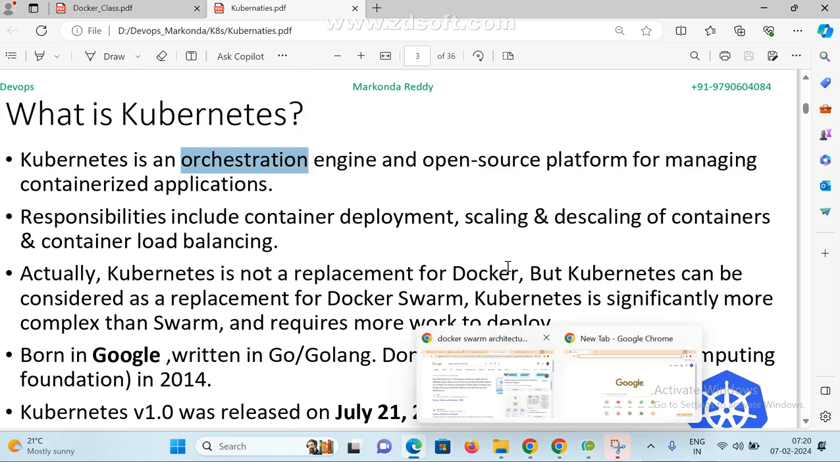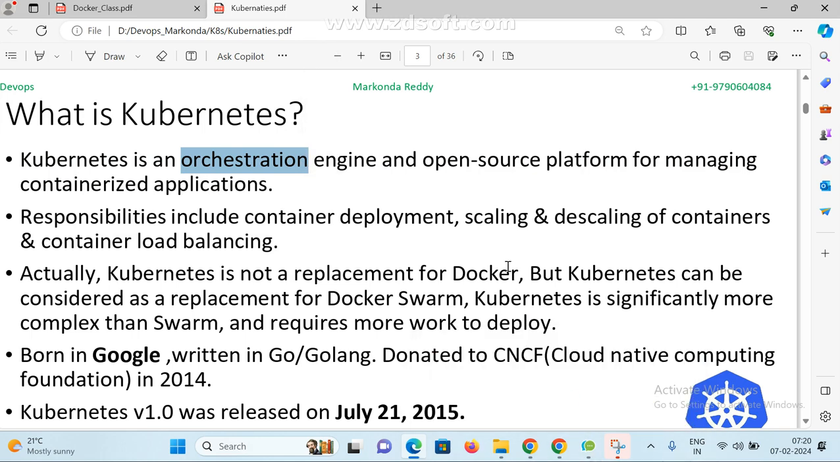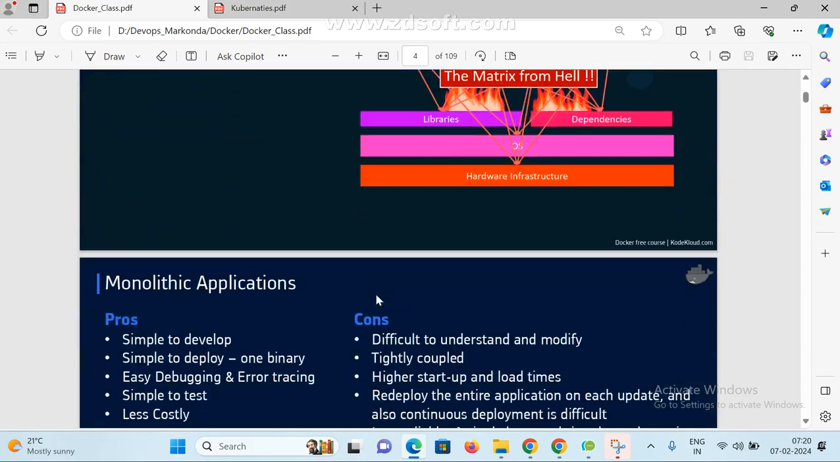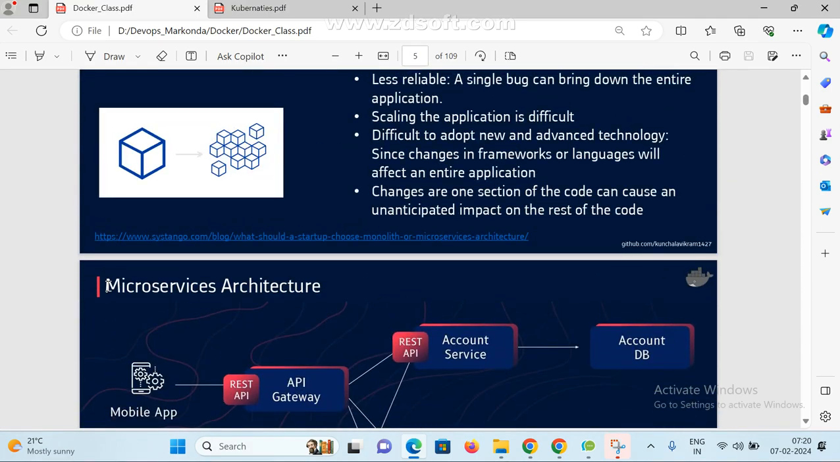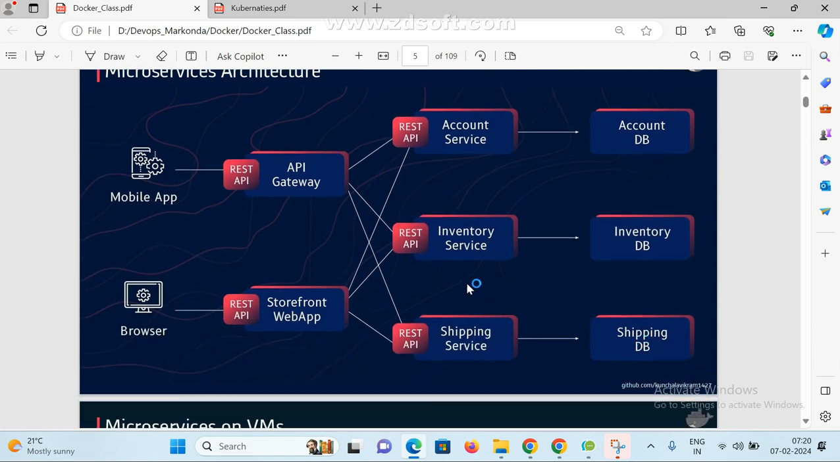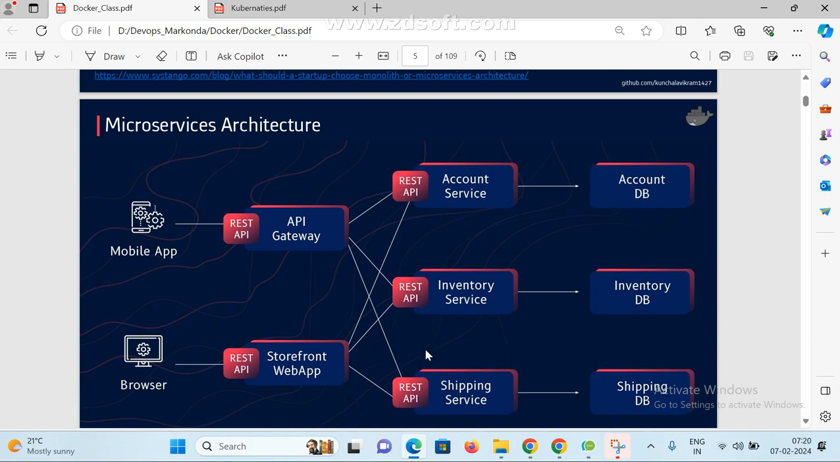There are two types of applications: monolithic application, and second one is microservice application. I already explained what microservice architecture is and how it works. The same project we divide into multiple services, and these services are connected to each other with the help of an API gateway. This is the microservice architecture.